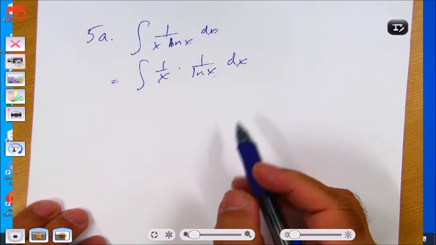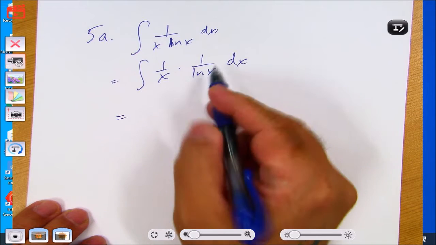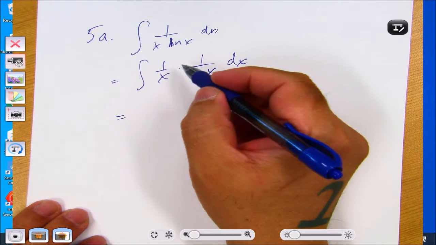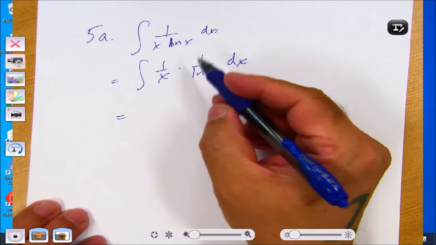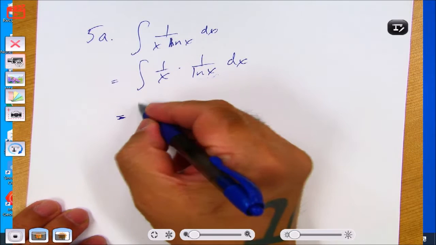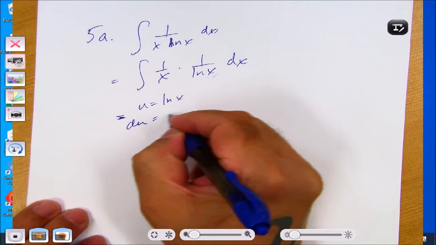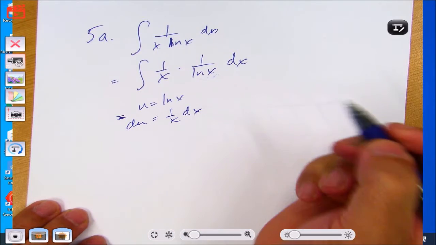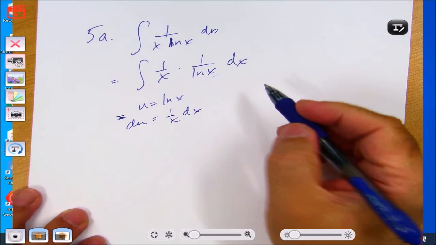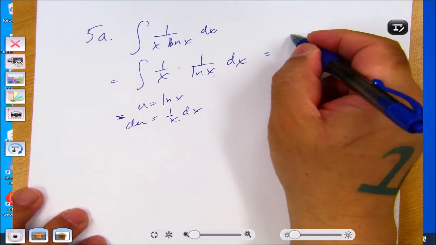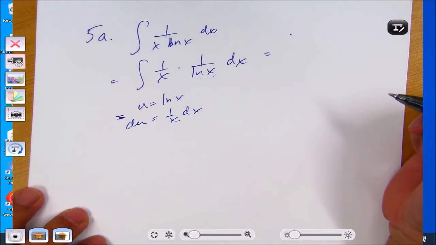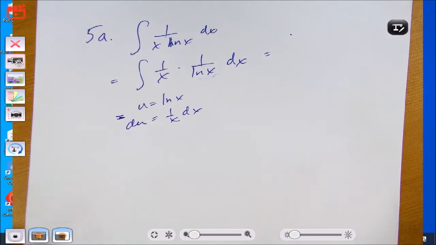Alright, let's do the u substitution. So u would equal natural log of x, and du equals 1 over x dx. You understand that? Alright. So when I do the rewrite... Well, why isn't there absolute value with the x now? With natural log of x? Okay, when you integrate, you take the absolute value.